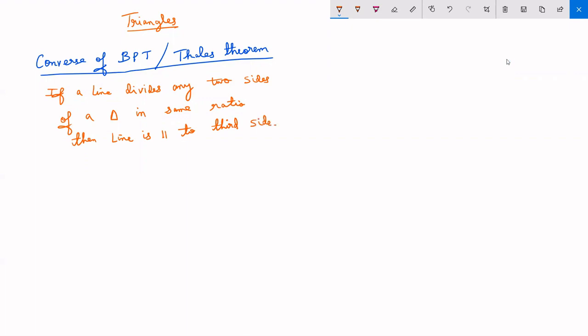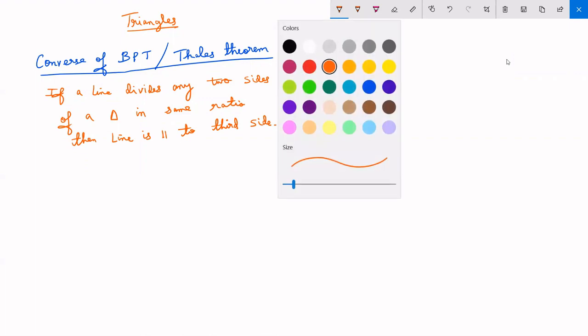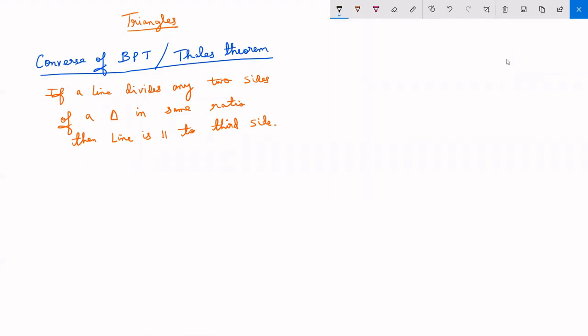So, according to the statement, if a line divides two sides of a triangle in the same ratio, for example, consider this triangle. The name of the triangle is ABC.